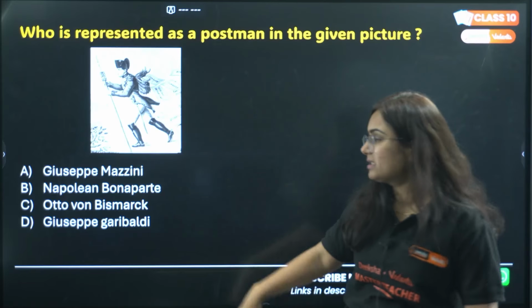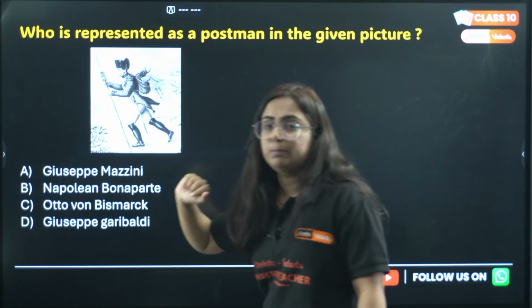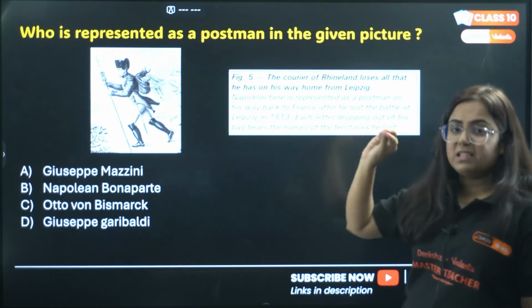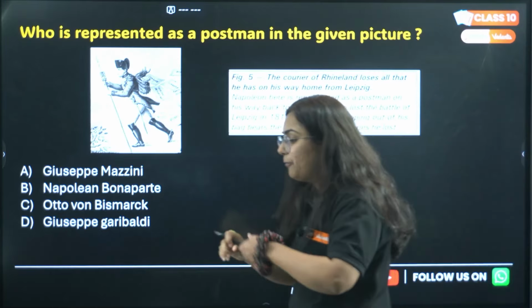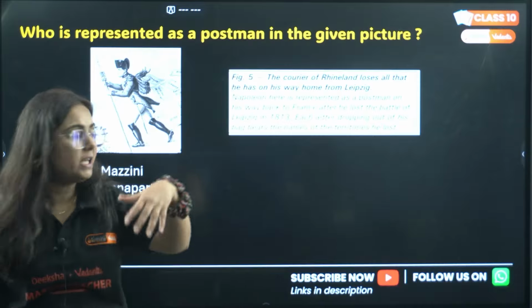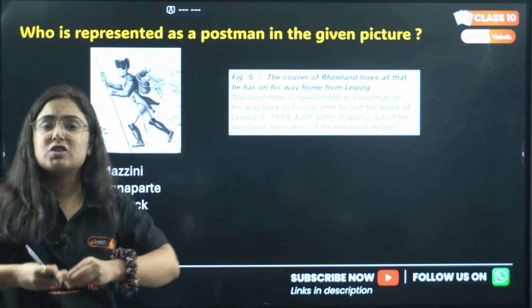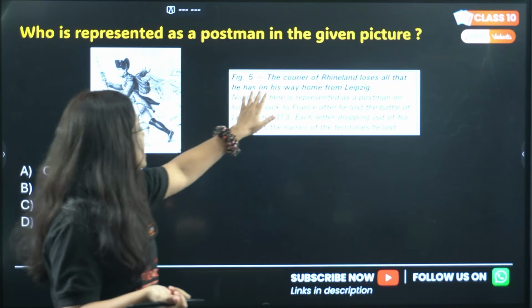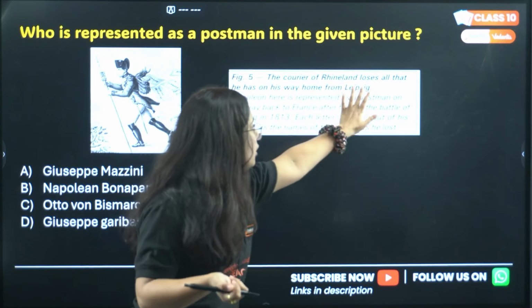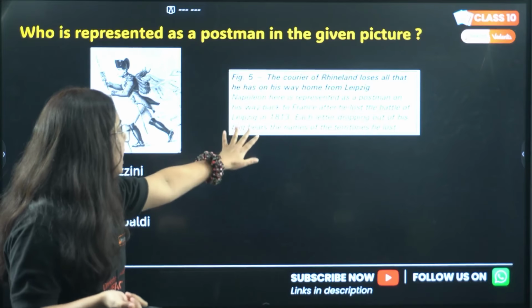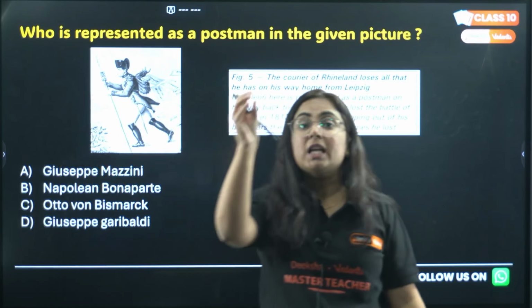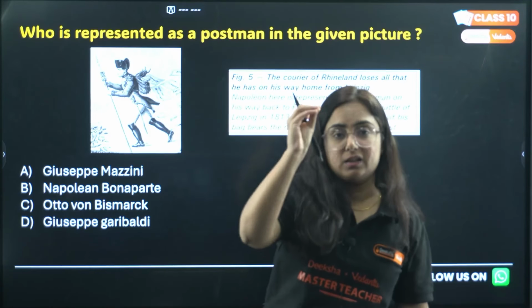My dear students, the picture is of Napoleon Bonaparte, and below the figure the description is given that when he had a battle at Leipzig, he lost many territories which he once occupied. So it is the courier of Rhineland losing all that he has on his way home from Leipzig, when he was coming back after that war fought in the year 1813.